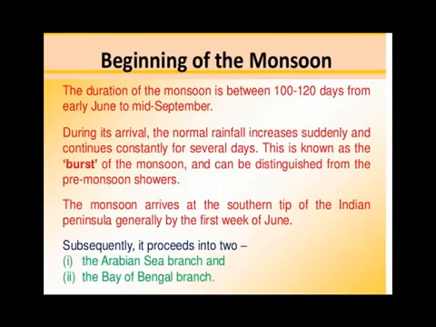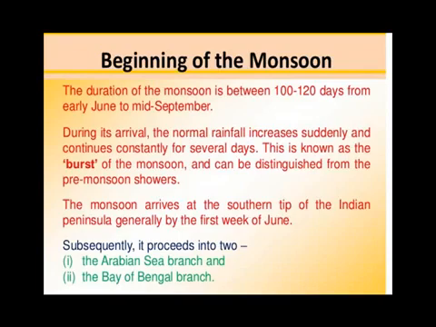After this we will discuss the beginning of monsoon. The duration of the monsoon season is about 100 to 120 days, from early June to mid-September. At present also, what type of season is going on? That is the monsoon season. In the monsoon season, the rainfall is decent. But generally there are breaks in the monsoon.